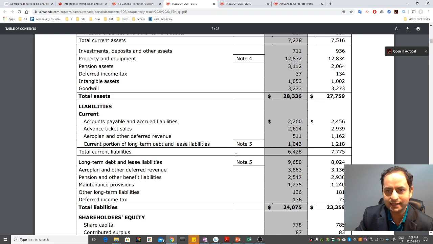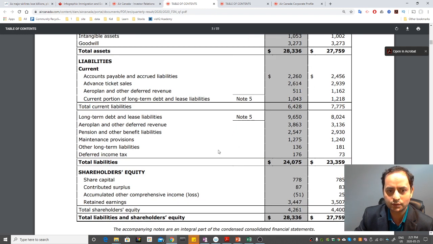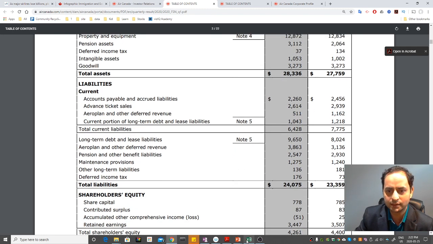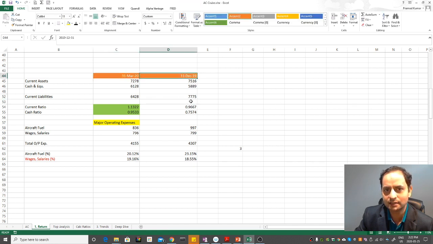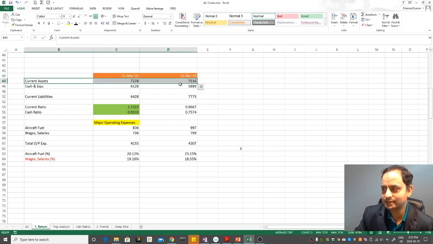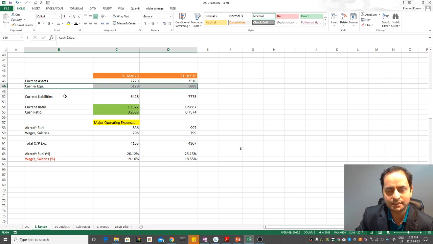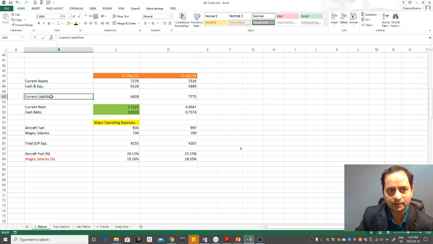So this is where I take the numbers from. I just want to showcase how I got the numbers and what I plug in. This is 31st March and this is 31st December. I took all the current assets, basically, which is year end, and the cash position separately: how much cash they have in hand right now, and then what their immediate current liabilities are, right?